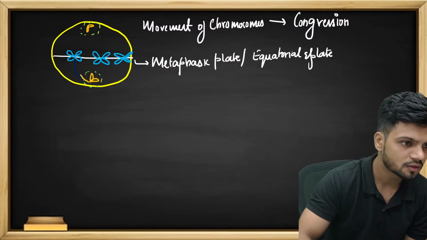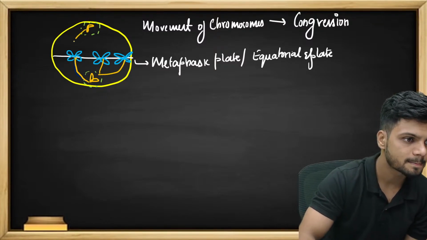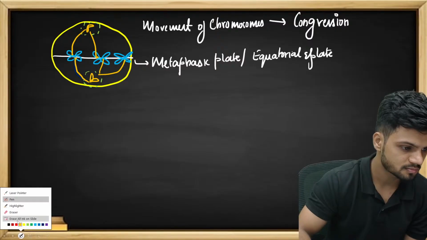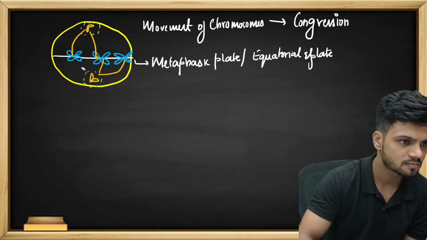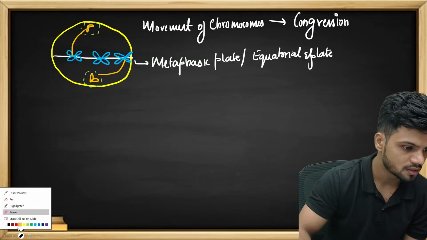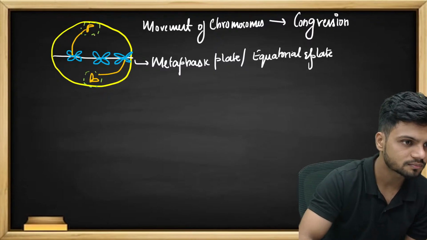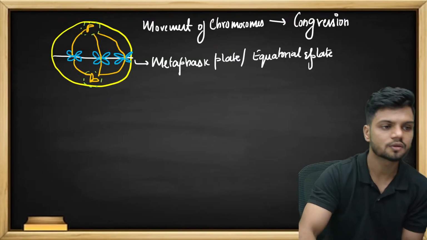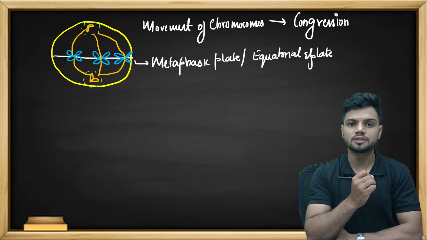We have the spindle fibers attaching. You see, spindle fibers are attached to the chromosome.